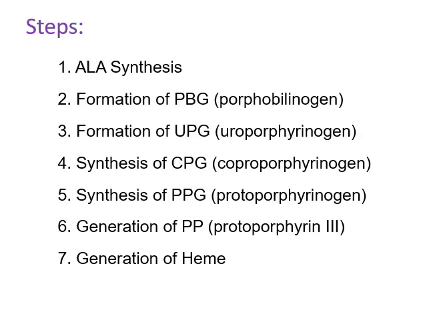Now the steps involved in heme biosynthesis. First is ALA synthesis. ALA is delta aminolevulinic acid. That is the first and committed step of heme biosynthesis. Second, formation of PBG, that is porphobilinogen. Then formation of UPG, that is uroporphyrinogen. Then synthesis of CPG, that is coproporphyrinogen. Then synthesis of PPG, that is protoporphyrinogen, and generation of protoporphyrin third series, and finally the generation of heme.